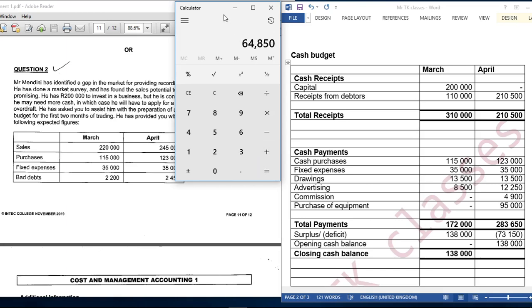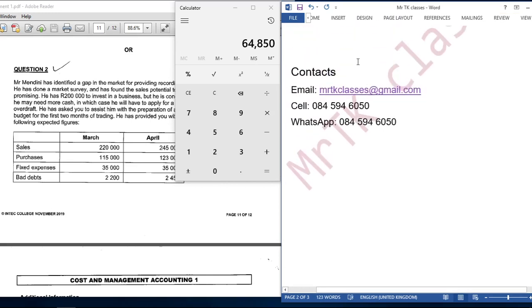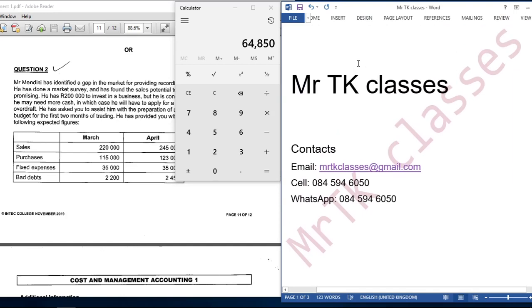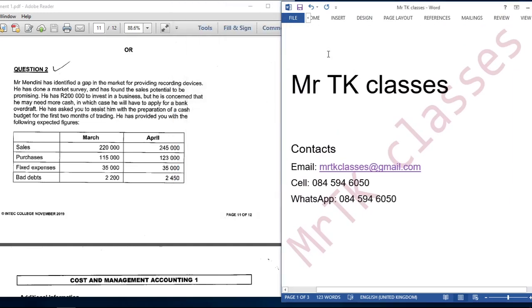It means that we are going to close April with 64,850. Thank you. This is how we do our cash budget, and this is Mr. TK Classes. Thank you. We meet in the next lecture.